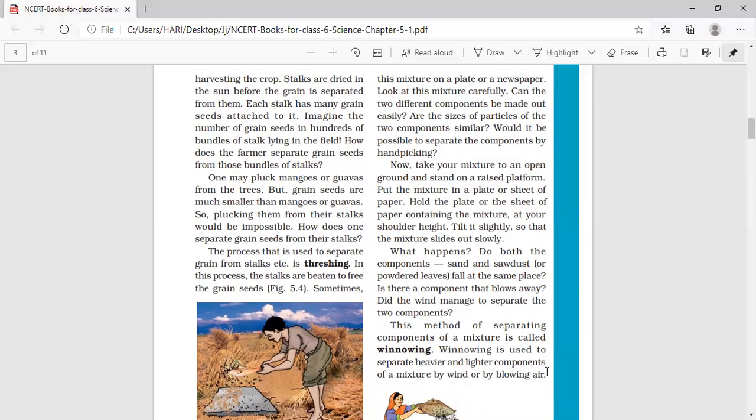The same method we are using in our daily life for separating the peels of the roasted groundnut. For removing the skin of the roasted groundnut, what do you do? Yes, you rub the groundnut in your hand, then you blow air, right? Then when you blow the air, the skin of the groundnut will be very light, so it will be blown away and only the groundnut will remain in your hand.